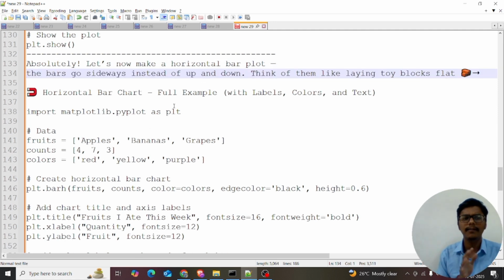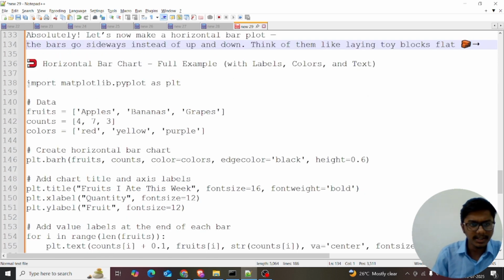In the horizontal bar plot, the bars go sideways instead of up and down. Think of it like toy blocks lying flat. So horizontal blocks, and I will give the full example. I will explain the single letter change that turns the vertical bar plot into a horizontal bar plot.